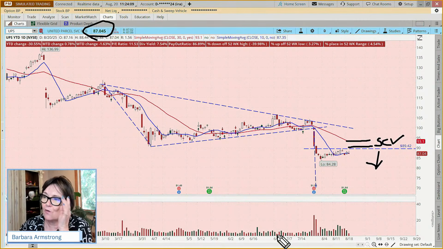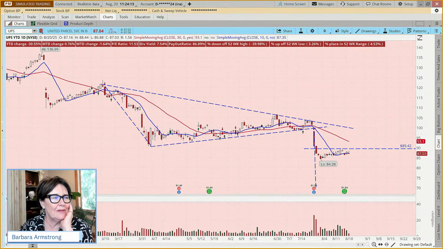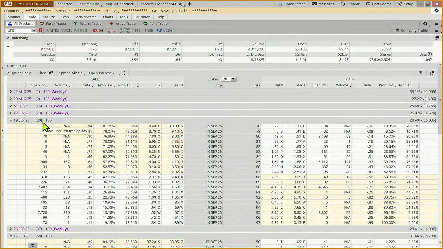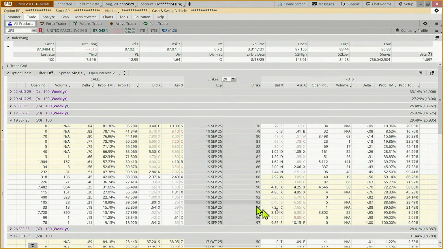So the next question would be, are we going to get enough premium for it to be worth it to take that risk, to do that trade? So we're going to come up to our trade tab. We've got UPS. We're going to come out to the 19th of September. We're going to come over on the call side to 90 or 89.